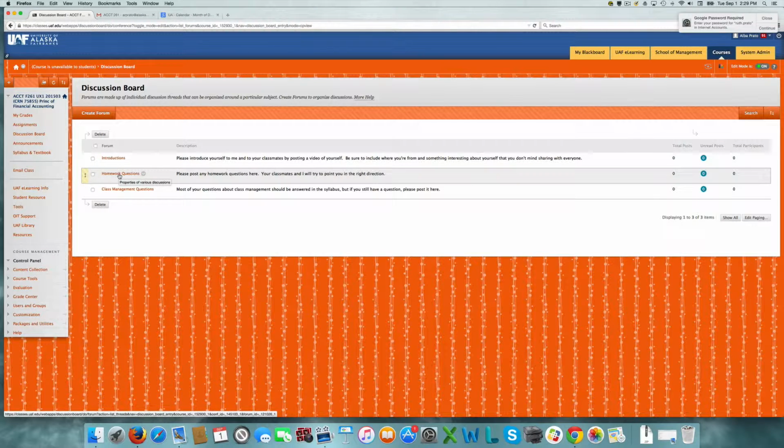The next forum that we've created here is for homework questions. These are for Learn Smart or for textbook questions. With so many of us in the class, sometimes everyone gets stuck on the same problem. So instead of me having to answer you individually through email 43 times, post your questions here. That way, one of your classmates might chime in with a solution that worked for them, or I'll get to your question here and answer it once instead of 43 times. So this is the place for homework questions.